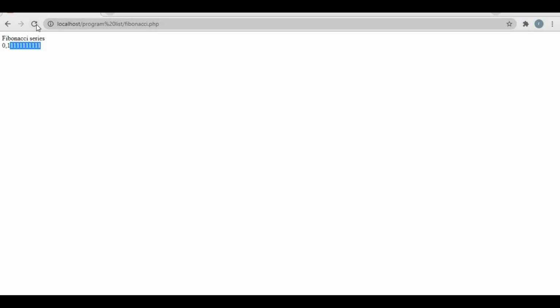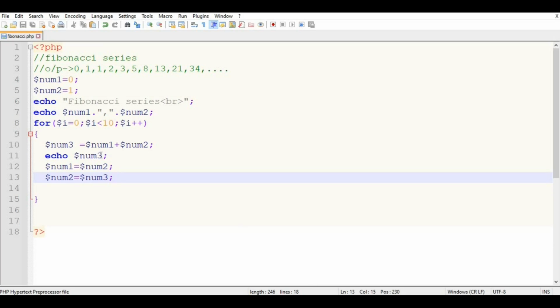Just save it and run it. Here the Fibonacci series is printed, but it is not comma separated. We need it comma separated, so we have to add the comma here, and here also.